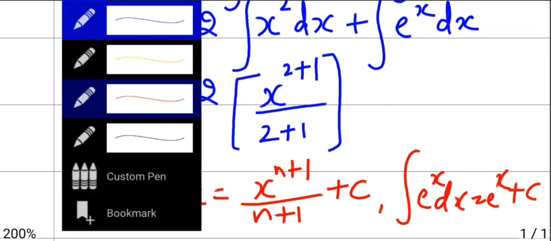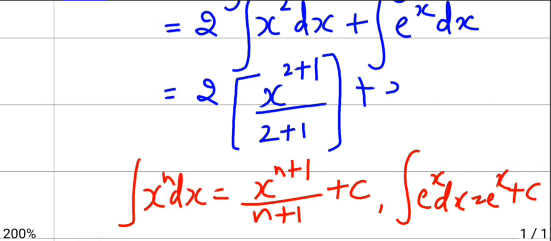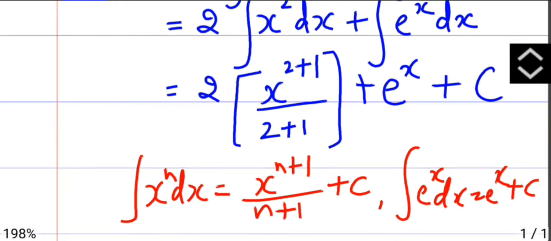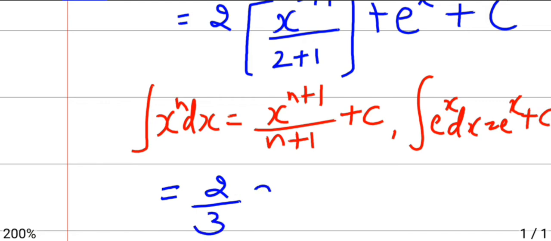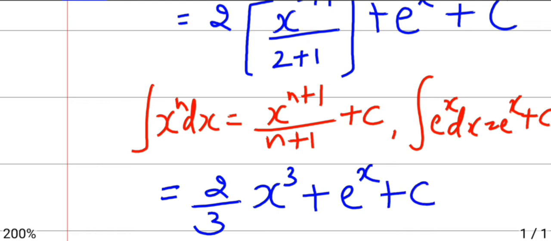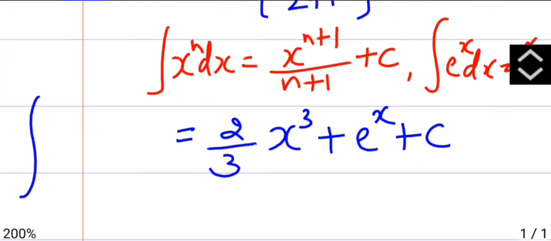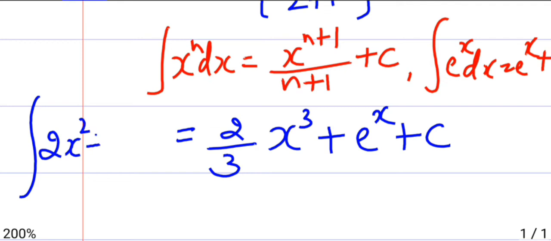So here plus e power x plus c. So here 2 by 3 x cube plus e power x plus c is your answer for integral of 2x square plus e power x dx.